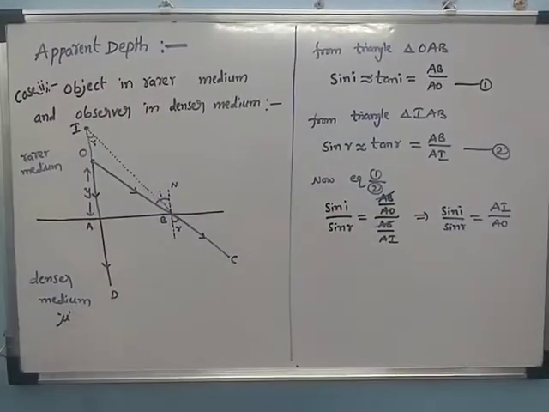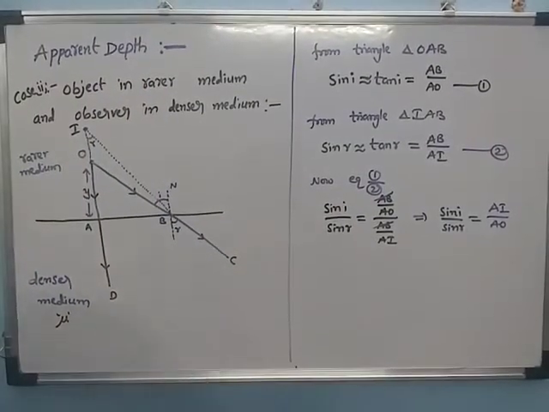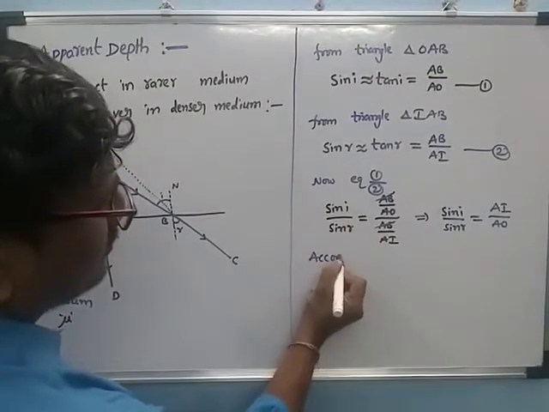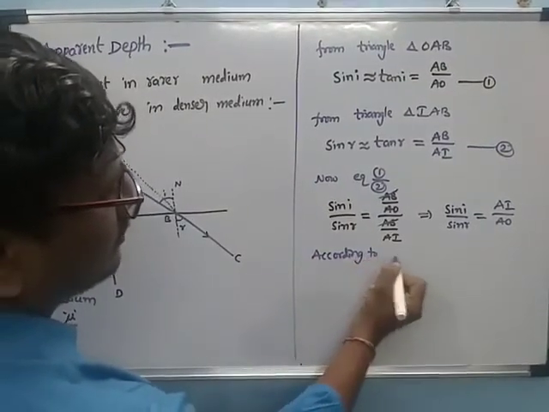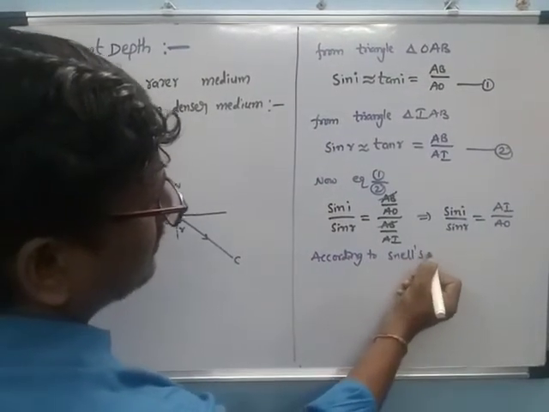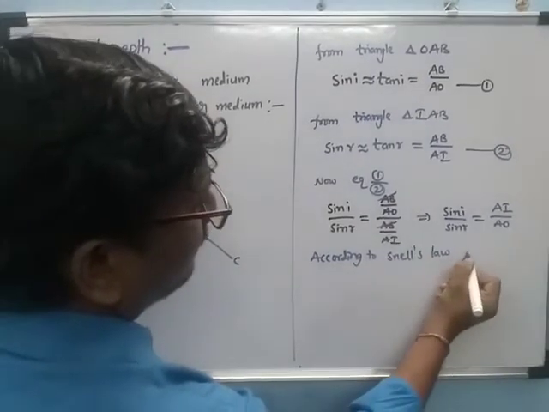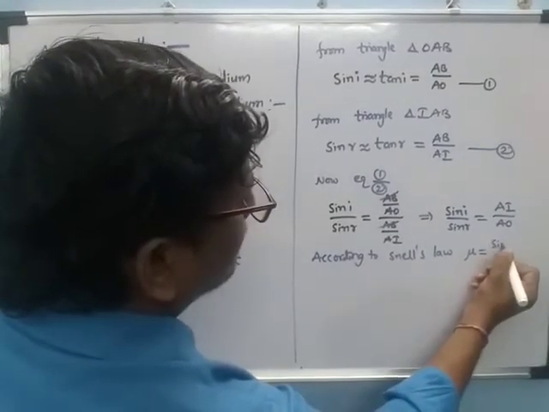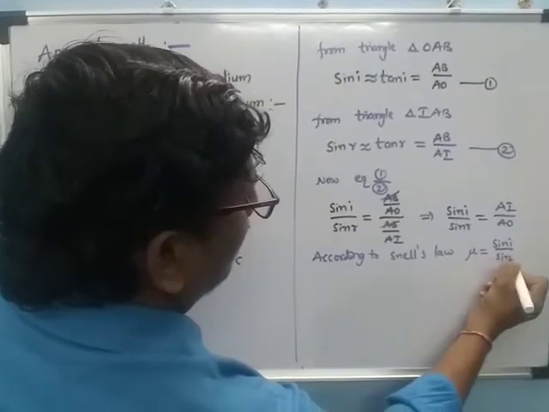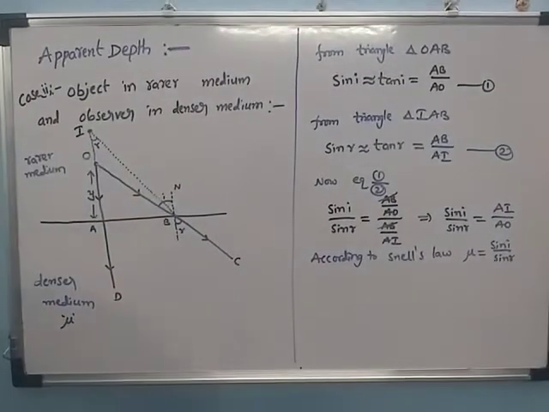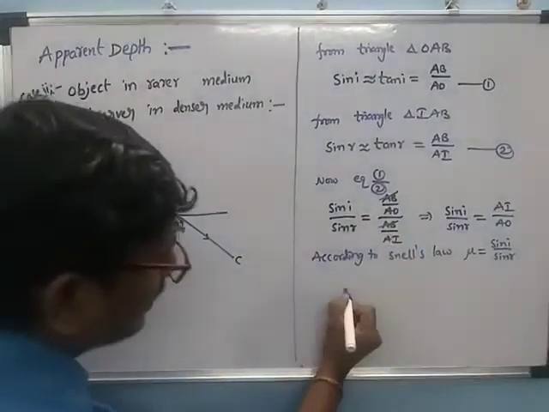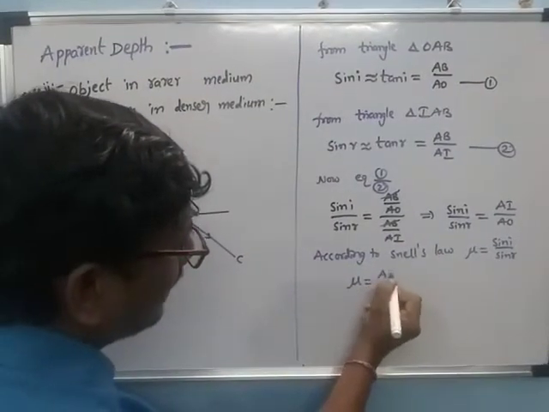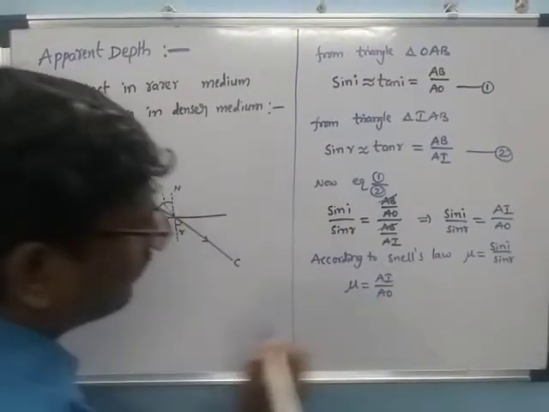AI by AO. According to Snell's law, the refractive index nu is equal to sin i by sin r. Then we can write nu is equal to AI by AO.